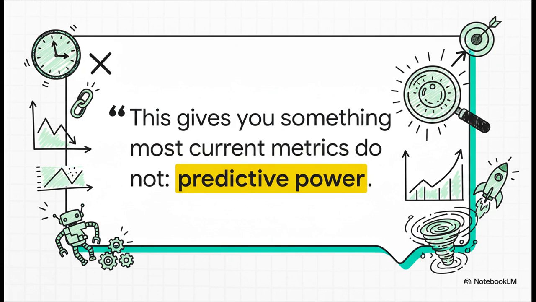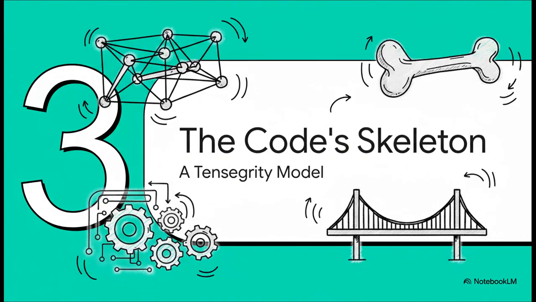They tell you what happened last week. This approach gives you predictive power. It lets you see when your project is drifting toward a danger zone, like cowboy chaos, before all the pagers start going off. It's the difference between looking in the rearview mirror and looking at a map of the road ahead.